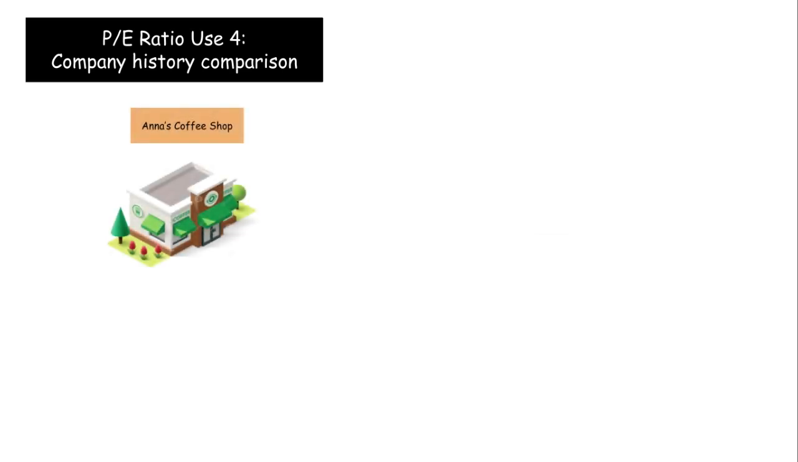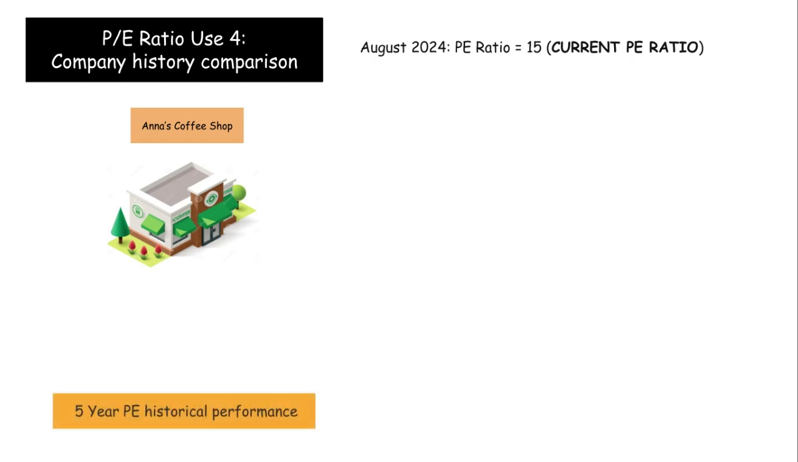Again, let's look at Anne's Coffee Shop. As of August 2024, Anne's Coffee Shop currently has a price to earnings ratio of 15. Remember, this is the most recent and current price to earnings ratio of Anne's Coffee Shop. To calculate the 5-year price to earnings historical performance of Anne's Coffee Shop, we must first find the price to earnings ratio of the last 5 fiscal years.